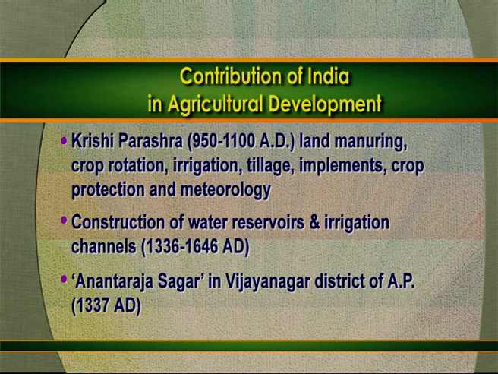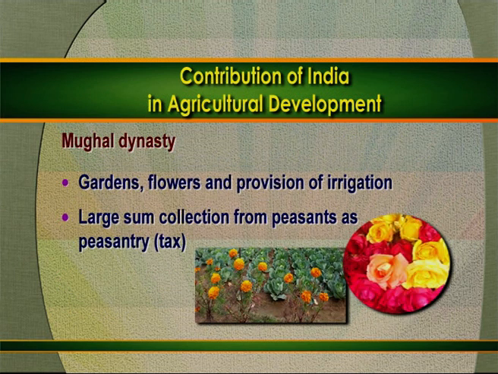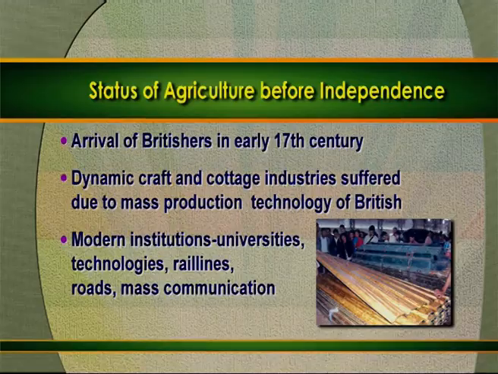The most important example for this is the Anant Raja Sagar in Vijayanagar district of Andhra Pradesh. Babur laid the foundation of the Mughal dynasty in India. In this period, several gardens, flower cultivation, and provision of irrigation were created. At that time, a large sum was collected from the peasants as peasantry tax.